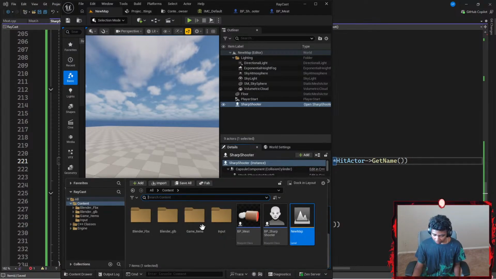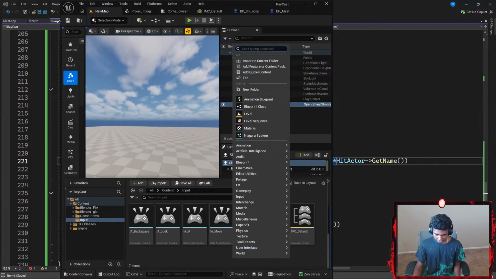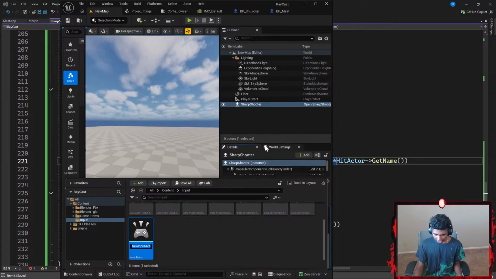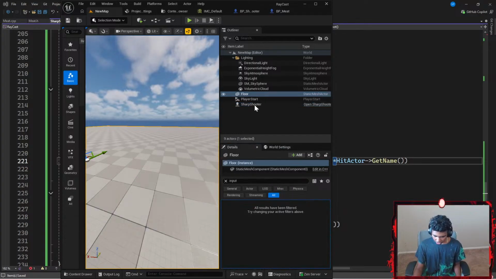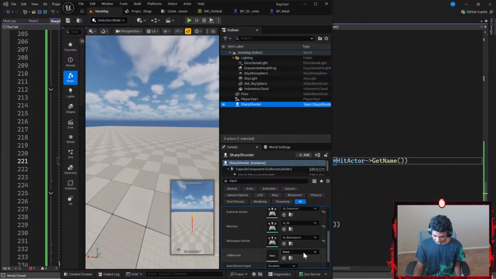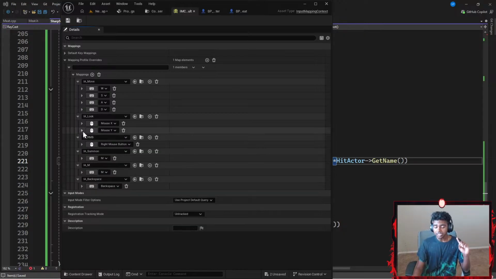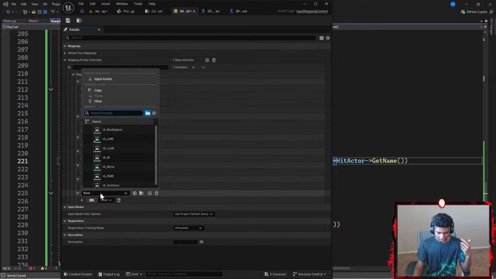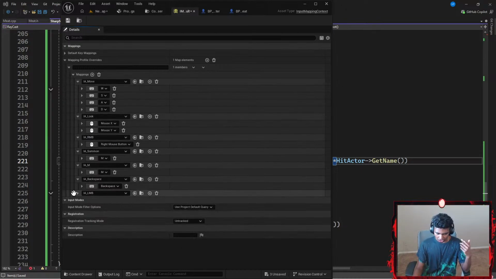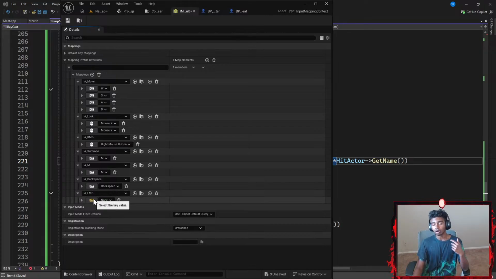I did not create an input action, so I'm going to double click my input, right click, and go with something like input action. This is going to be called something like IA_LMB, my left mouse button action. I'm going to go to SharpShooter and set this to IA_LMB, and then go to my IMC default. In my IMC default, I'm going to add a mapping now. For my mapping, I'm going to click the plus icon here, and then select IA_LMB, where this is going to trigger every time I click my left mouse button.